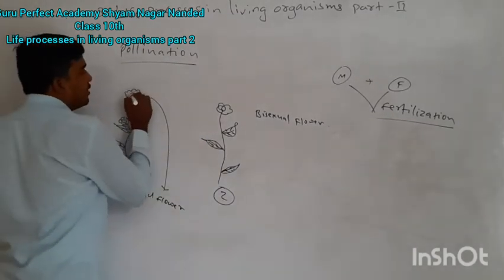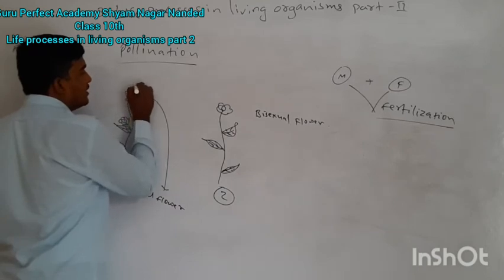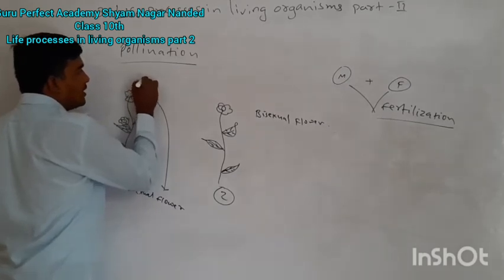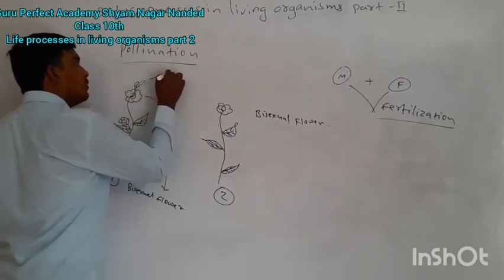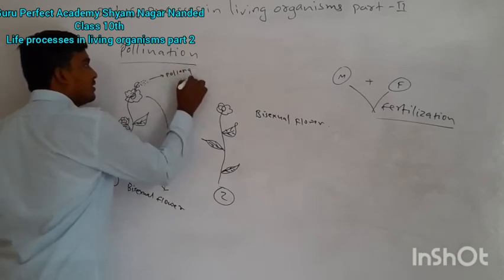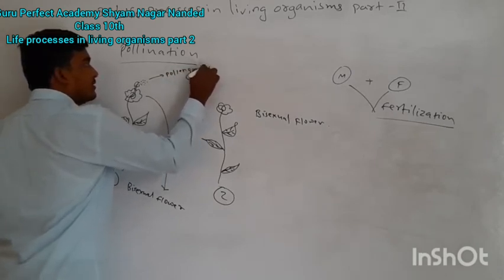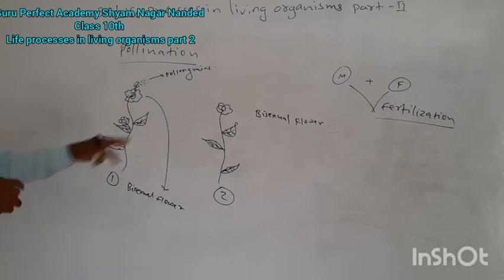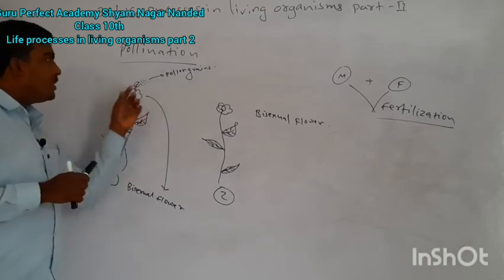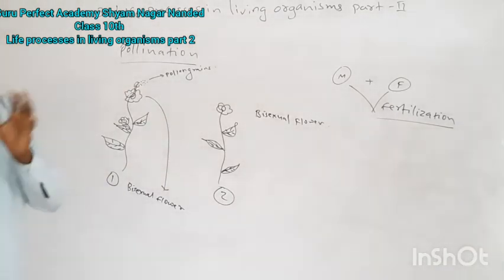Pollen grains, we have, suppose this is an anther. Anther here bursts after maturity, and these are the pollen grains. What is this? Pollen grains. These are the pollen grains from the burst anther.